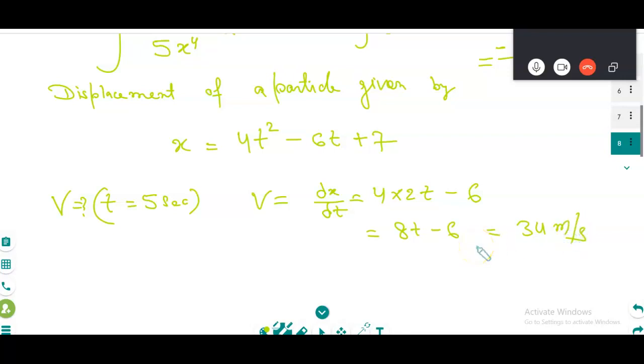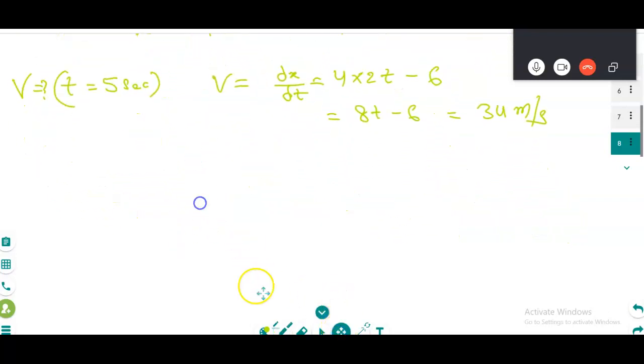Is it clear? See, you have done one differentiation question. Am I right? First question. Correct? Now, suppose I will ask the reverse question.